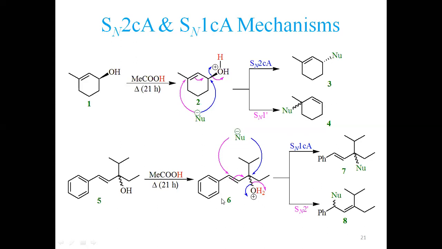So you can see here SN1 competing with SN2 prime, or SN2 competing with SN1 prime. But for this class of compound, if the leaving group leaves with protonation of the system, then it shall follow an SN2CA or SN1CA mechanism. Just get a hold of this, please.